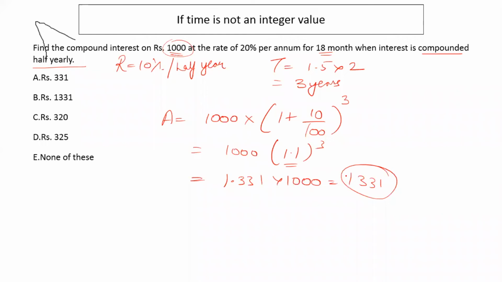So the amount that I receive after 18 months, or 3 half years, no, it's not 3 years, 3 half years, is 1331. So my compound interest would be amount minus principal, which is 331. This clear?